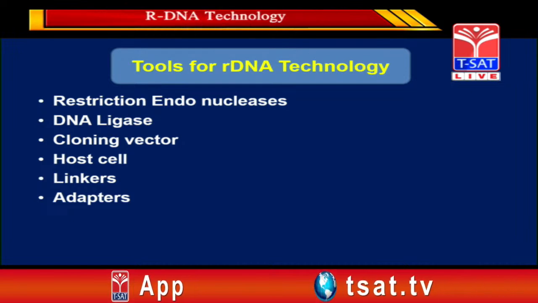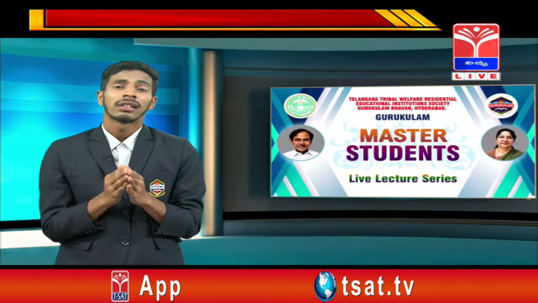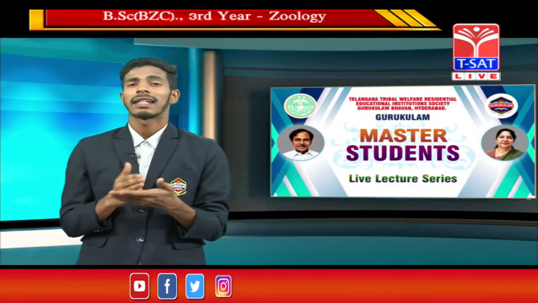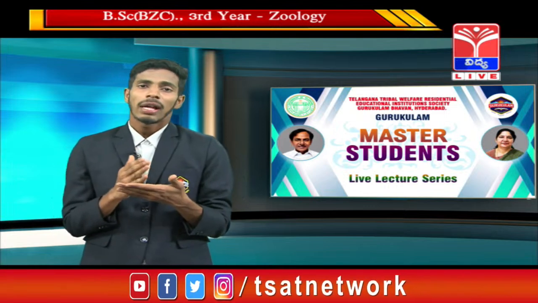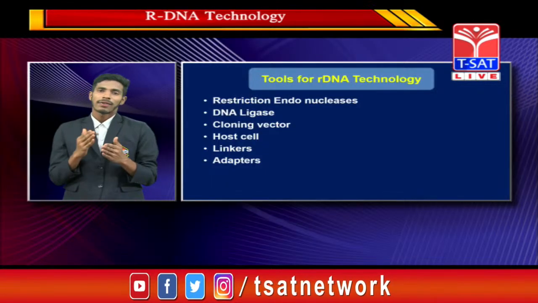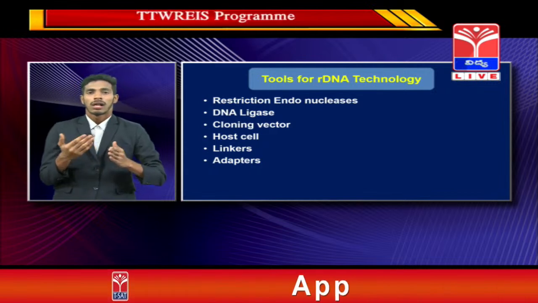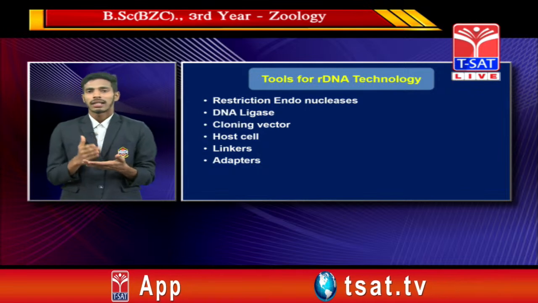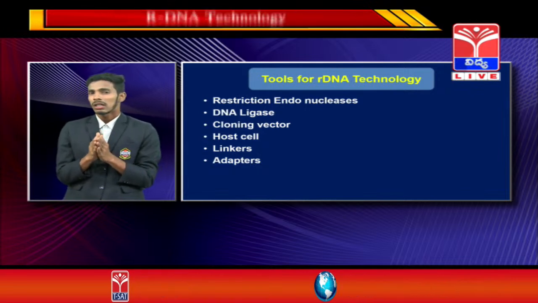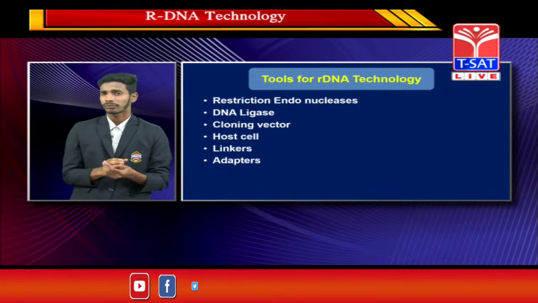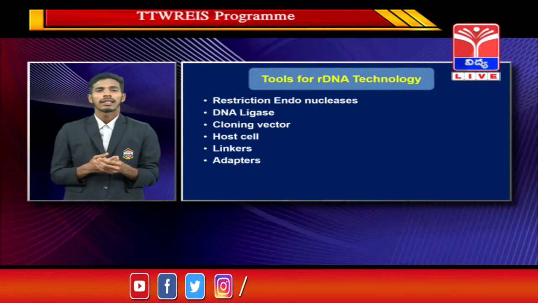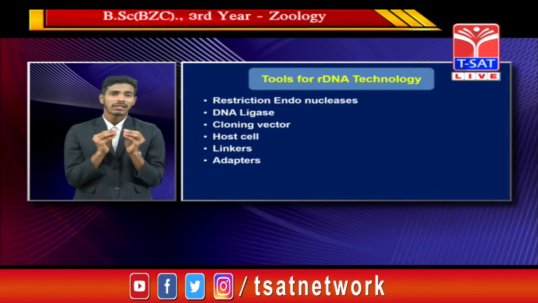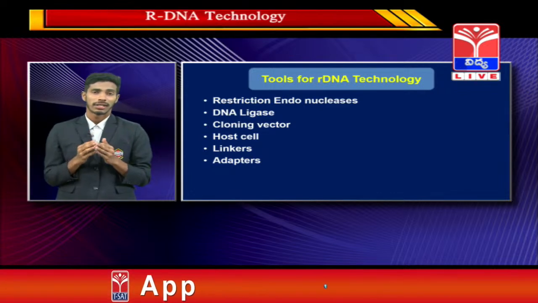Coming to the main enzymes, those are restriction endonucleases. Restriction endonucleases are mainly 3 types: restriction endonuclease 1, 2 and 3. Restriction endonuclease 1 and 3 are not important for us in this rDNA technology because they cut the DNA molecule outside the recognition sites, but restriction endonuclease 2 is important for us because it cuts the DNA in the recognition sites. So now we will take restriction endonuclease 2 for our rDNA technology.